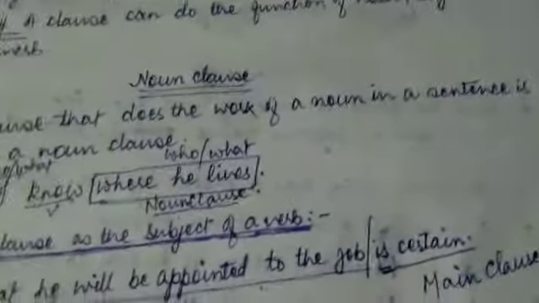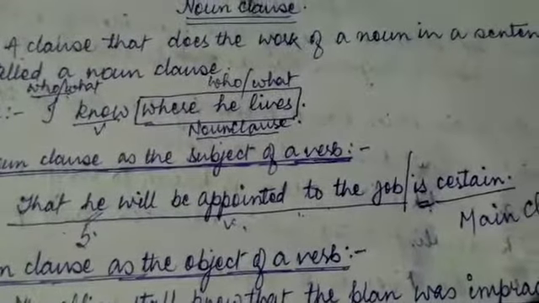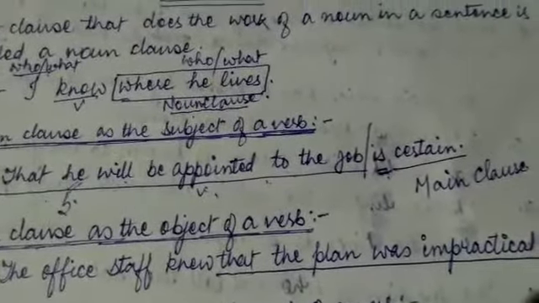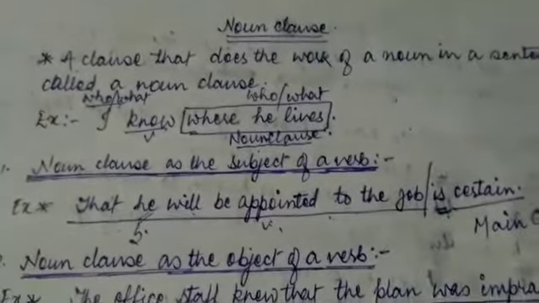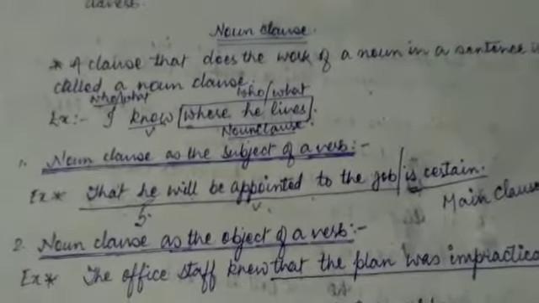So the second part has a verb and a noun. Here, in that he will be appointed to the job is certain, the very first part, that he will be appointed to the job, is the subject, and the later part is the main clause. So we see that a noun clause can work as the subject of a verb.